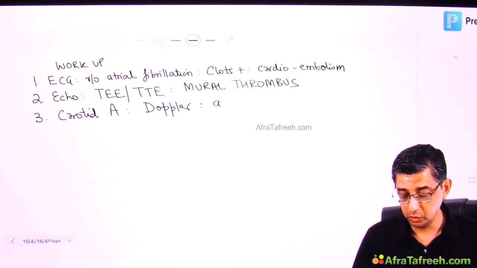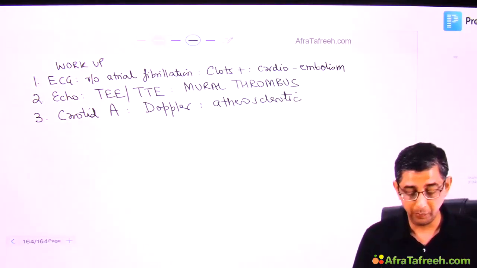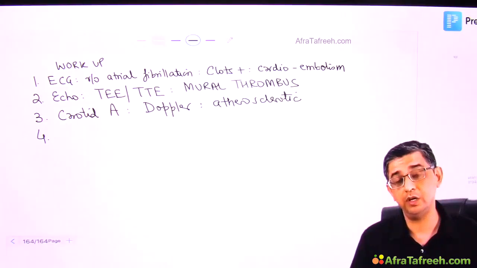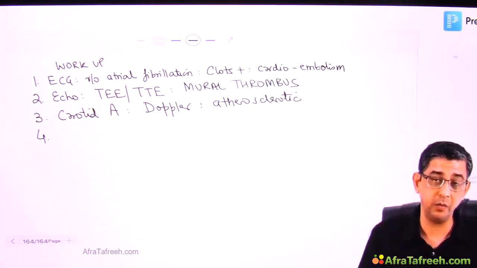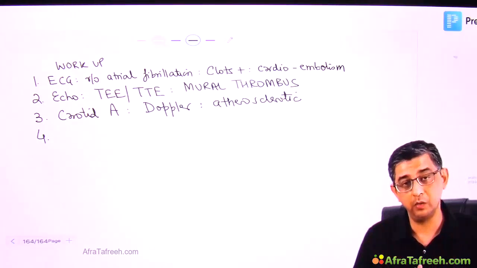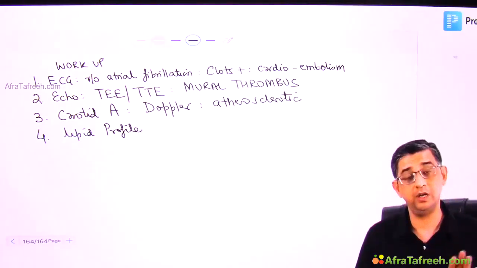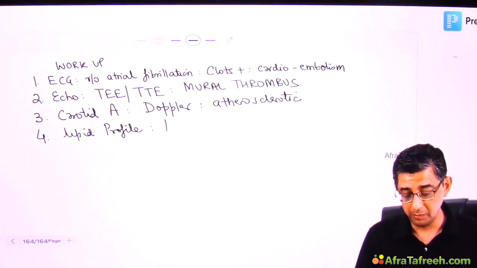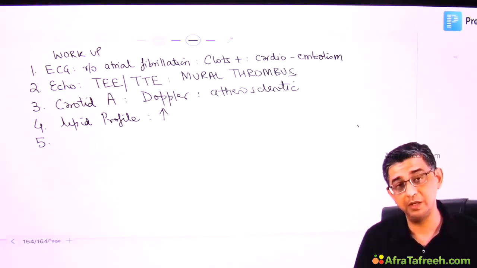The objective is to identify the atherosclerotic narrowing of the carotid artery of the patient. Now the problem is, lots of times the atherosclerotic narrowing may not be picked up. Why not picked up? Because if it is only 20-30% narrowing, the Doppler technique, because it's user dependent, may not be able to pick up the narrowing. In those circumstances, lipid profile will definitely come to rescue, because if somebody has an atherosclerotic narrowing of any blood vessel in the body, the lipid profile will turn out to be deranged, and that's very common in the Indian population.